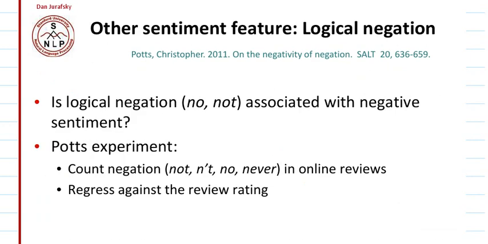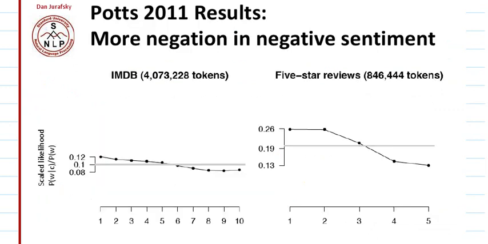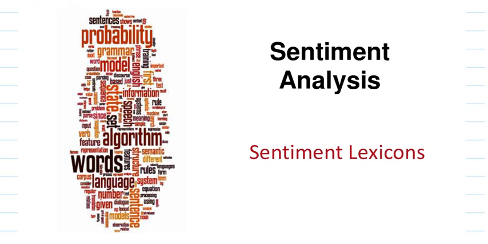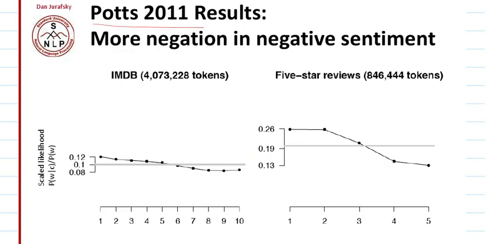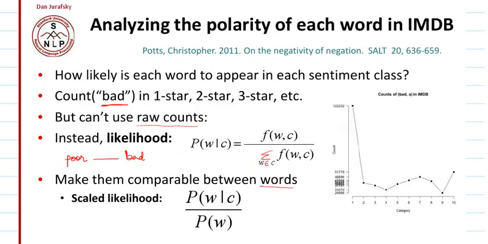Similarly, he also analyzed the negation words in the same corpus. In the lower classes the negation words have a high score, and in the higher classes these negation words have a low score. This kind of analysis was done by Potts in 2011. Okay, so that's all we have for today.